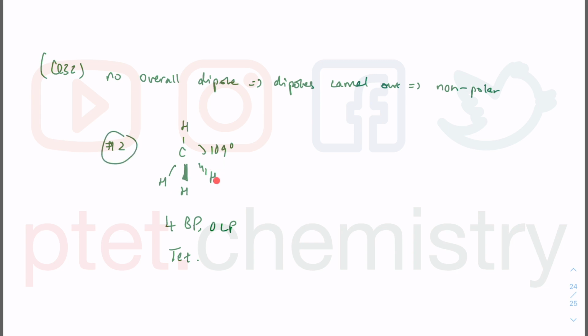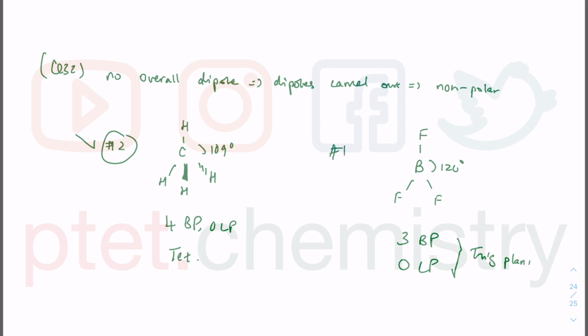But also, the dipoles cancel out each other in this kind of geometry with 0 lone pairs, especially when the atoms are all the same. So 2 is correct. If I check number 1, it is boron trifluoride. So 3 fluorines, boron with 3 bond pairs because boron only has 3 valence electrons, being in group 13, and 0 lone pairs remaining. This is going to be 120 degree trigonal planar.